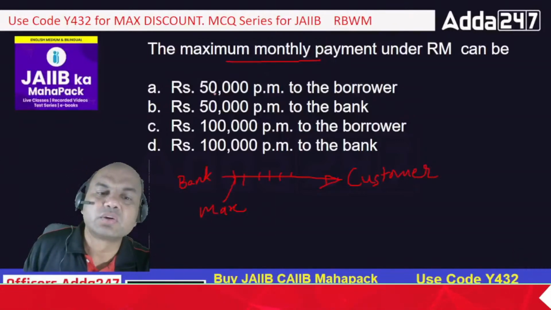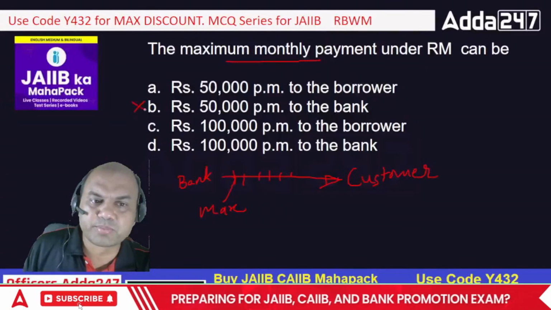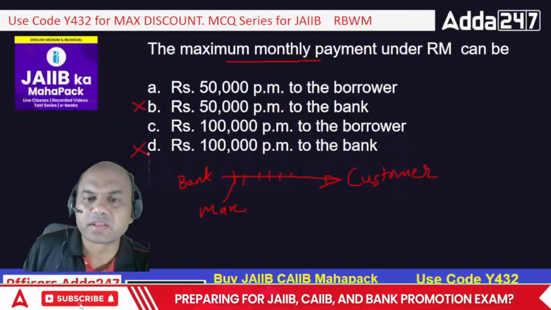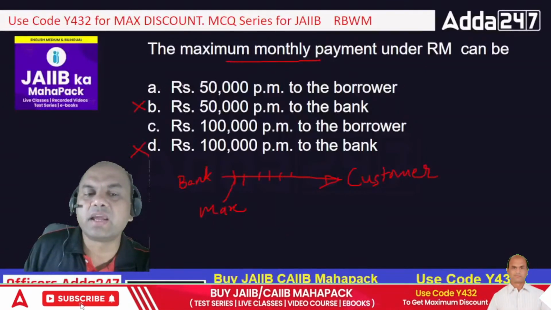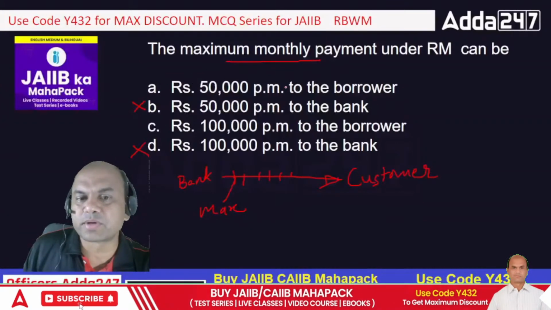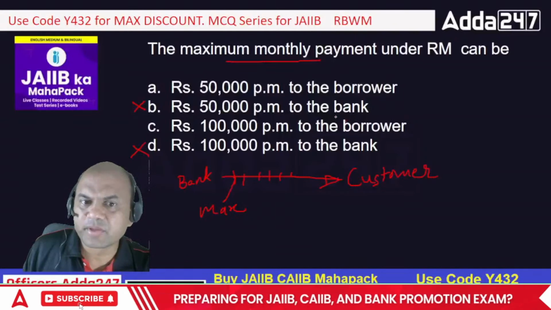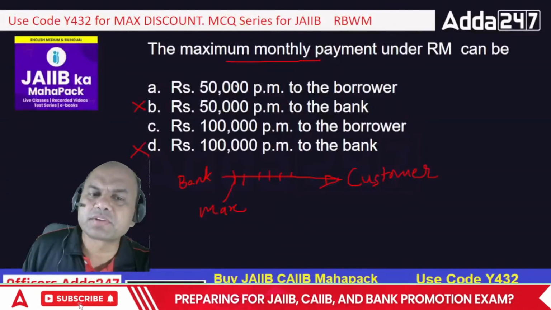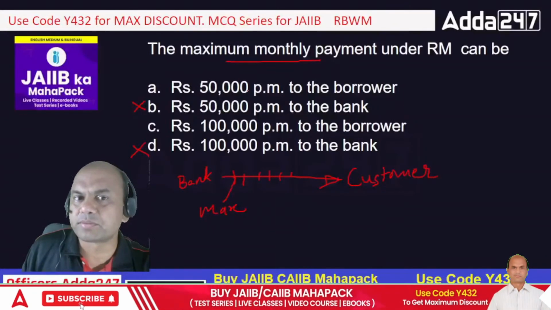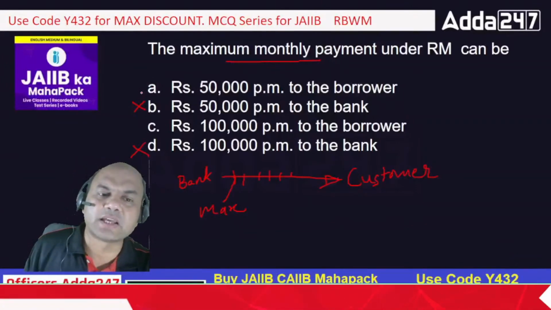So this, to the bank, is out. This B is out and D is out. Now what remains? Either A or C, means 50,000 per month to the borrower or 1 lakh per month to the borrower. Okay. So how much is the maximum amount as per the RBI norms? Maximum, it is everyone, it's either A or C.